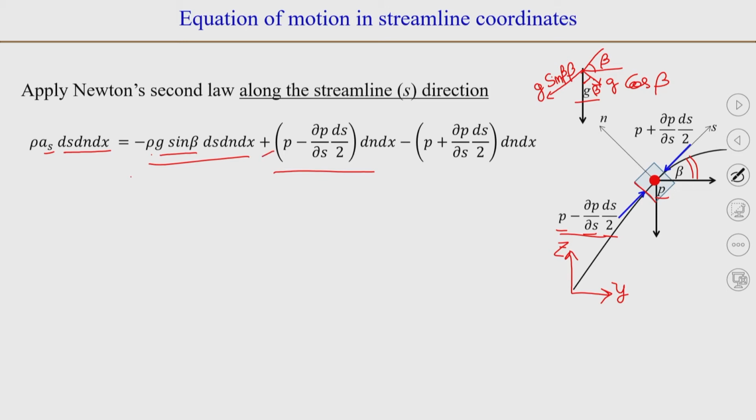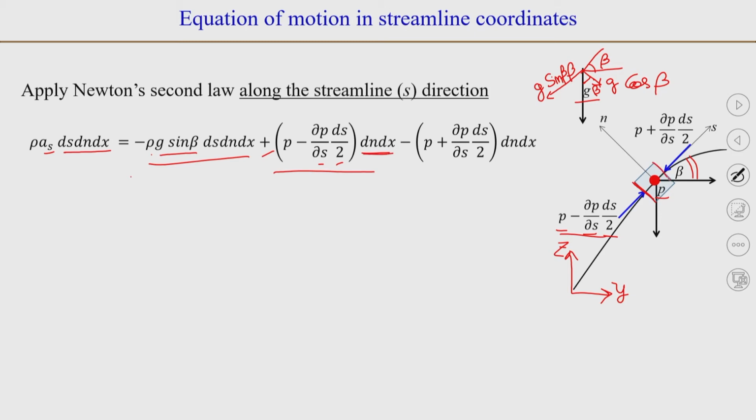So, we will have P minus dou P by dou s ds by 2 into the area of this face. This distance is dn, and the dimension of this fluid element normal to the screen is dx. So, the area is dn dx.